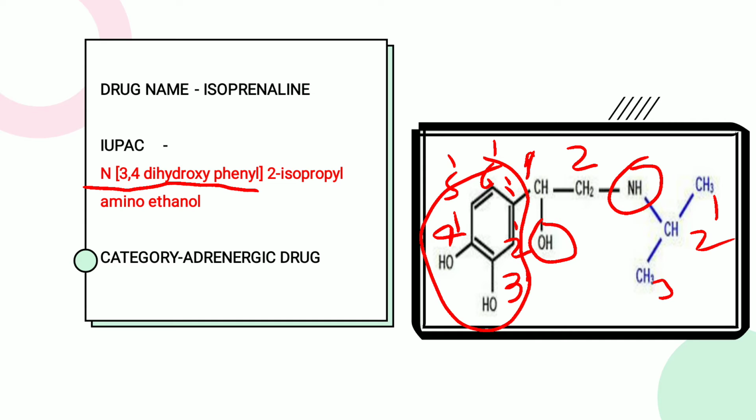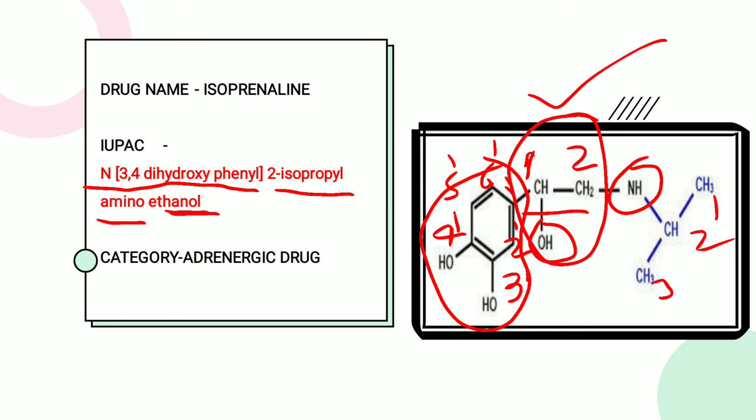So on the second position of the ethanol there is a 2-isopropylamino. So we write here 2-isopropylamino, and the last is the parent nucleus, the 2 carbons and OH, that is ethanol. So isoprenaline is from the adrenergic category, and the chemical name is N-(3,4-dihydroxyphenyl)-2-isopropylamino ethanol.